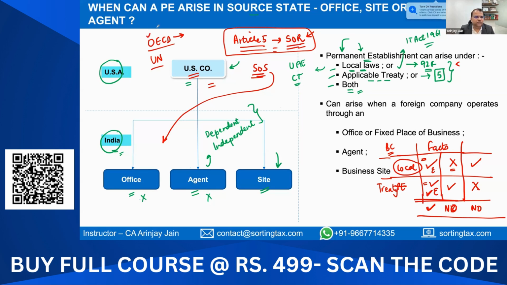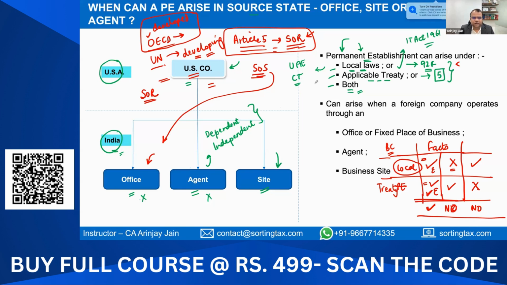It is mainly in respect of the developed countries. Whereas the UN model is slightly more balanced, and it is considered as a starting point by the developing countries. The reason is that in the OECD model, the developed countries prefer a permanent establishment clause where the state of residence has the exclusive right to tax income. Whereas the UN Model Tax Convention, when it deals with permanent establishment, tries to seek a balance whereby even the country where the income is accruing or arising has a right to tax the income.